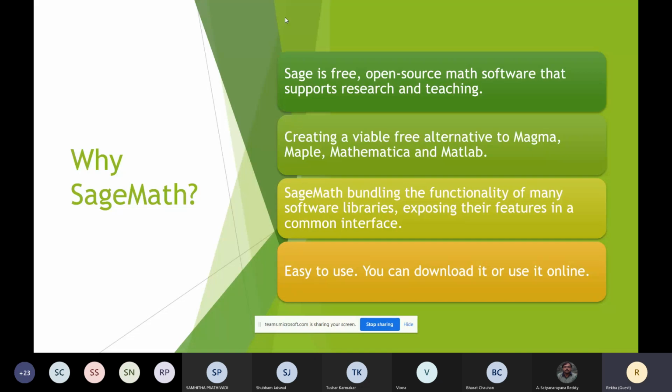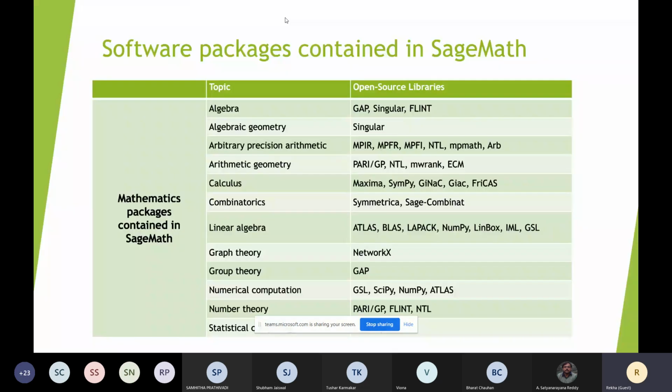Since I said SageMath was built from about 100 open source packages, here I have given some of them, so you can access them all by using SageMath. For algebra, we have GAP, Singular, and FLINT, and for algebraic geometry, Singular. There are many more, but I just give some of them here.